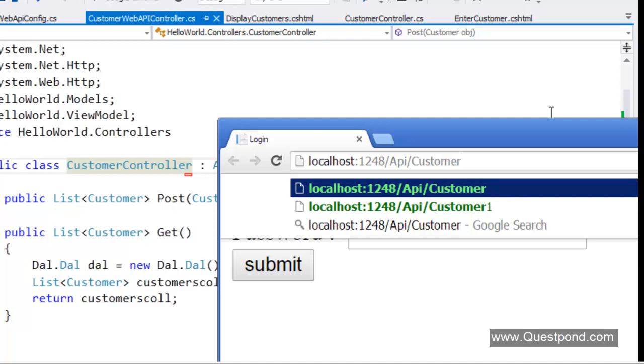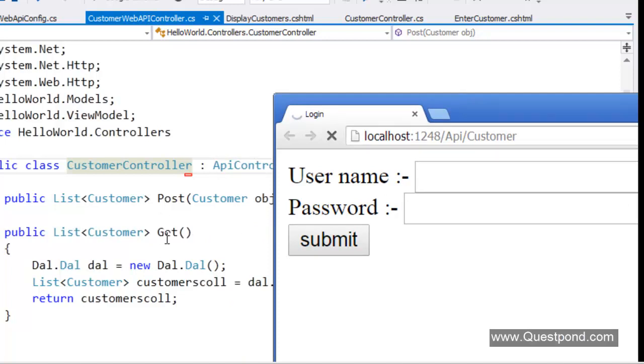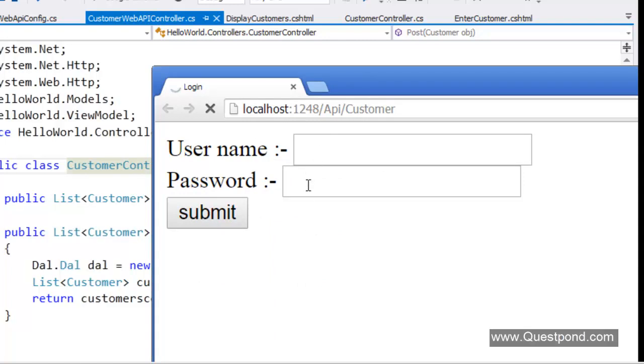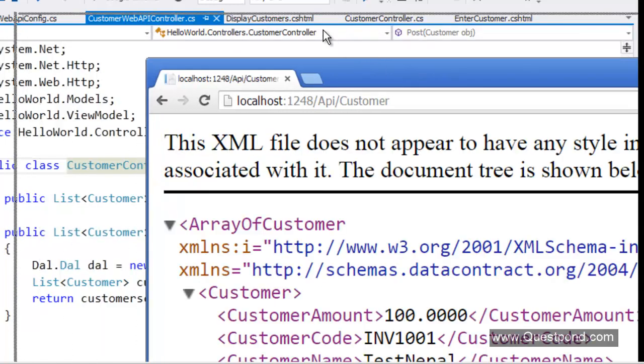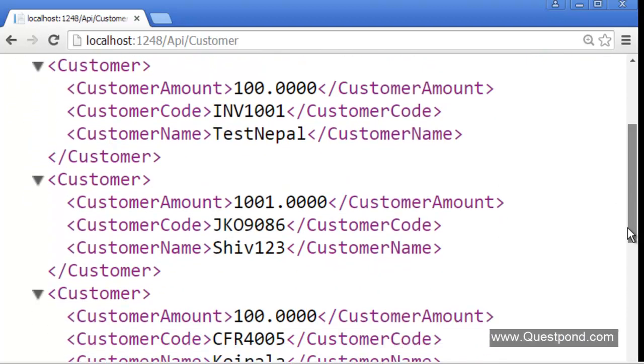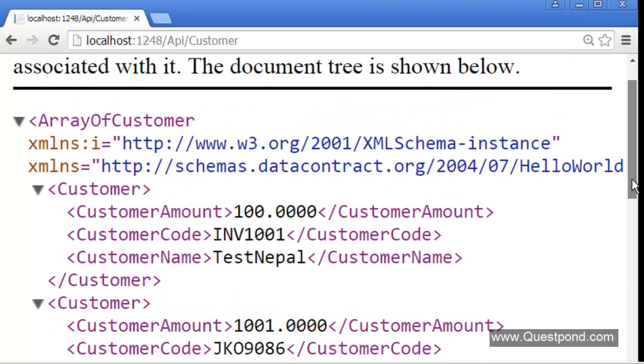So what it will do is when I press enter here, it will automatically go and execute this part of the code. And by doing so, we should be able to see the customer data on the screen. There you can see the customer data on the screen, and you can see that this complete data is in XML format. Now think for a while. Why is web API sending out XML?